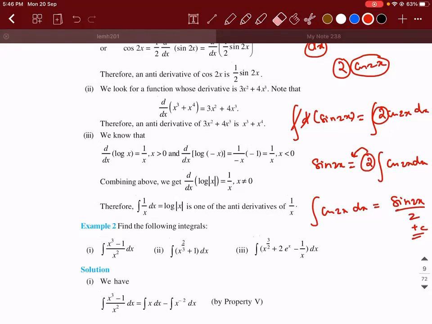But since they asked only for the antiderivative, we can leave it as the function. Okay, means if you differentiate sine 2x divided by 2, you will get cos 2x. So this we found using the method of inspection. You can ask me, sir, is it this stuff every time? No, because there is another method which we'll see in the next exercise, which will simplify the process. So don't worry about it. As of now, we are going slowly.